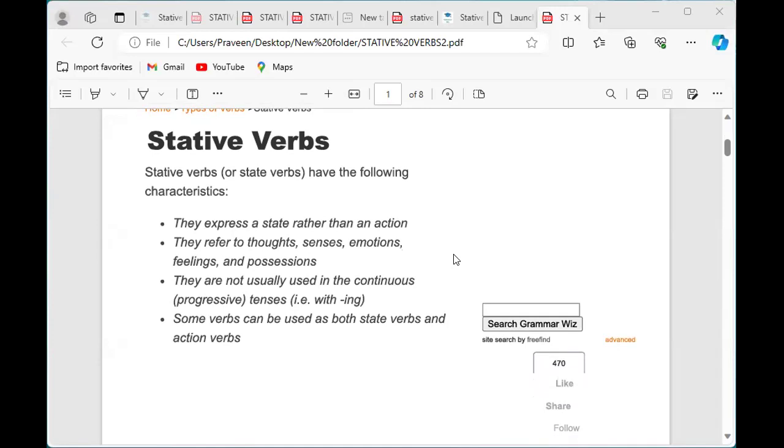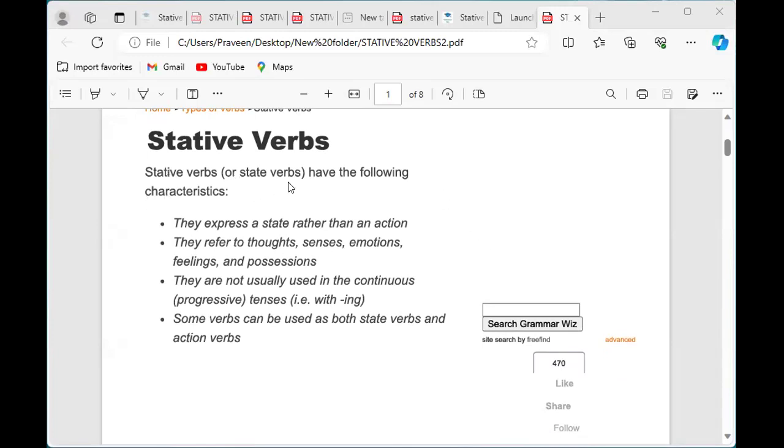Today I'm planning to talk about stative verbs. Yesterday when I was doing the auxiliary verb "would," we came across these stative verbs. So I thought of explaining these verbs today.